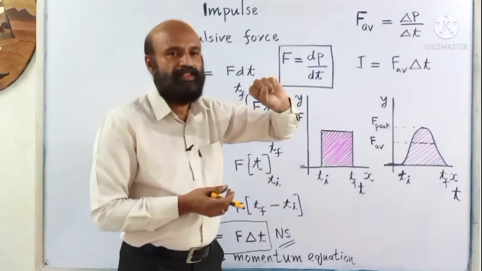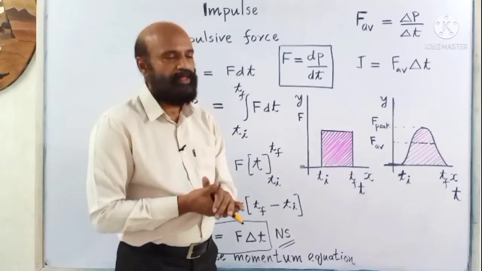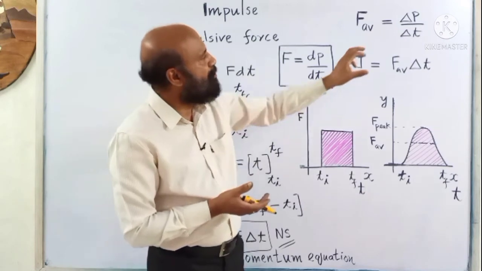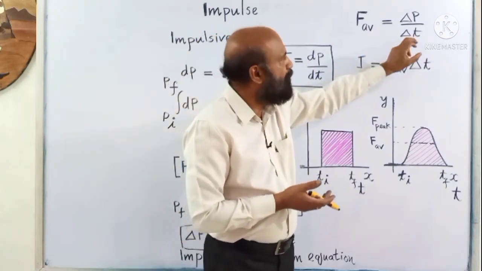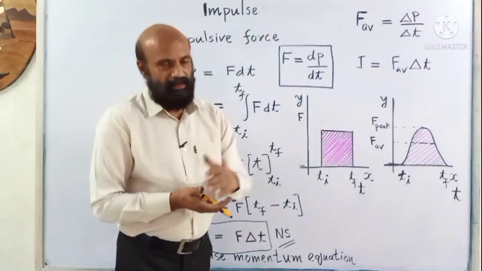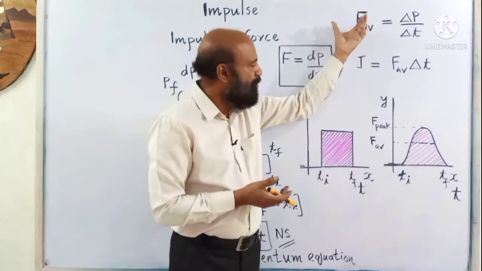So it is dangerous for the passengers. That's why a car is provided with airbags. Then this interval will be increased. So the change in momentum will be brought about in a larger interval of time, so the force acting will be less.